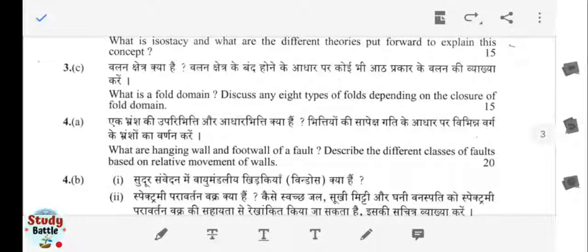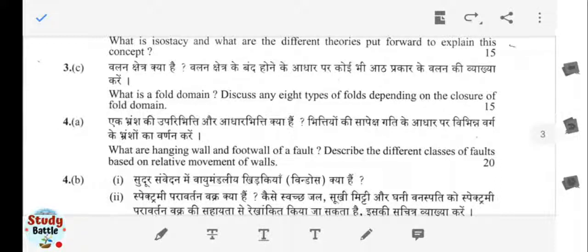Next one is what is a fold domain. This fold area you can call them, where the hinges and the limbs are associated, as well as the fold plane. You have to discuss any 8 types of folds depending on the closure of the fold domains.